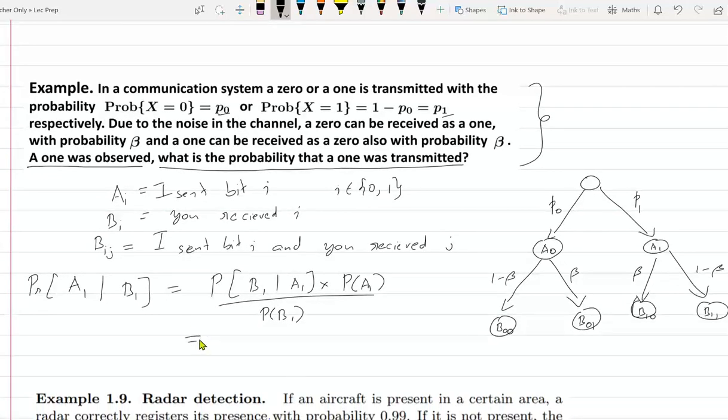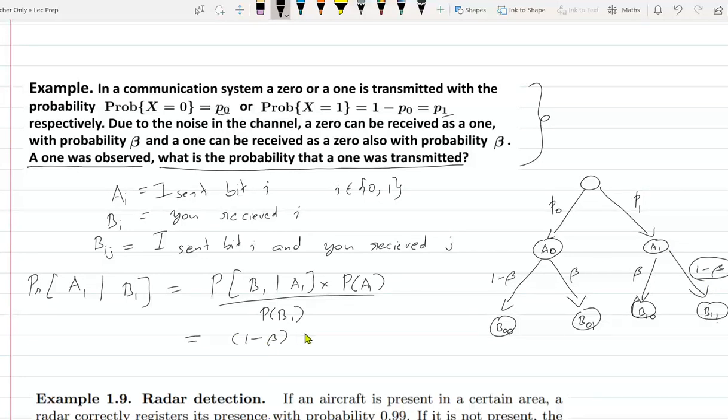Now can we substitute all these numbers? Given A1, what is the probability of B1 occurring, that is, you receive a 1? That is 1 minus beta.